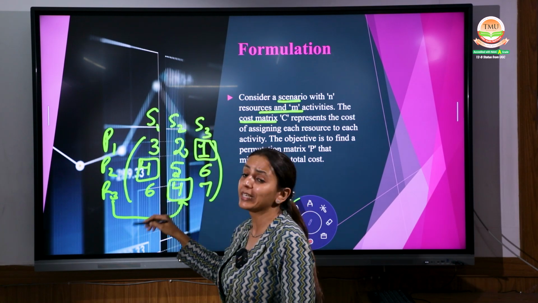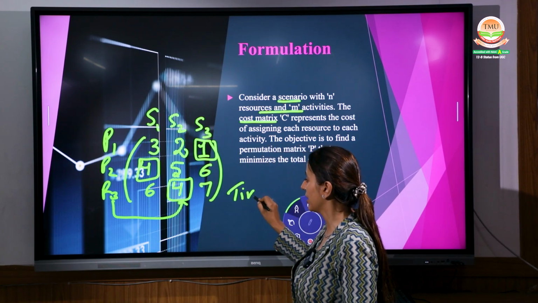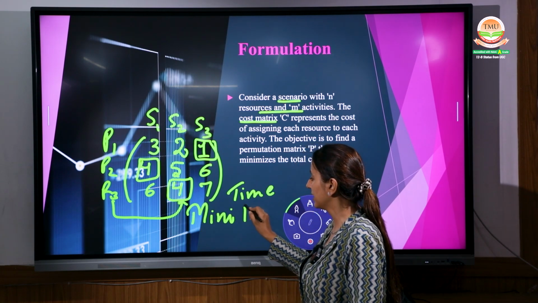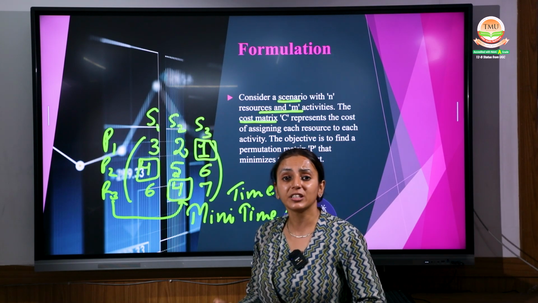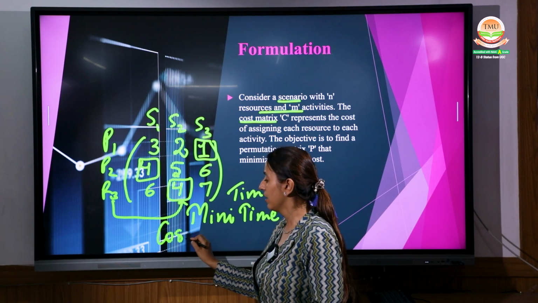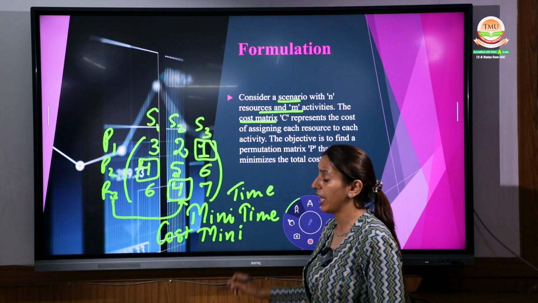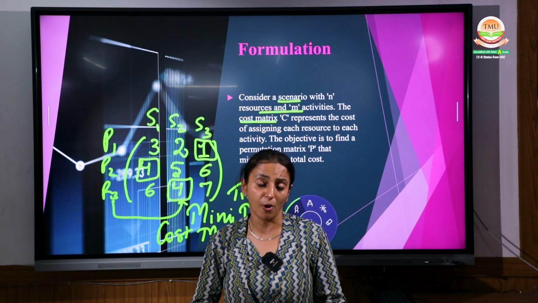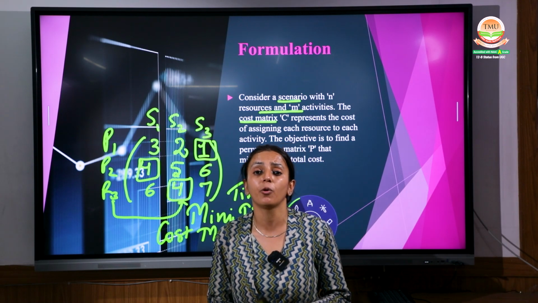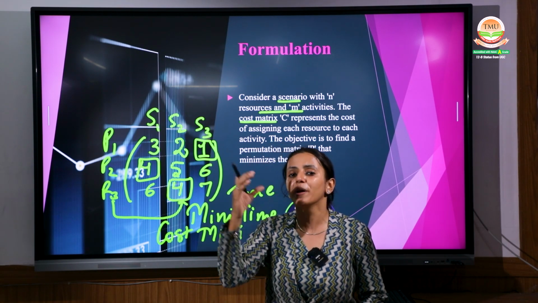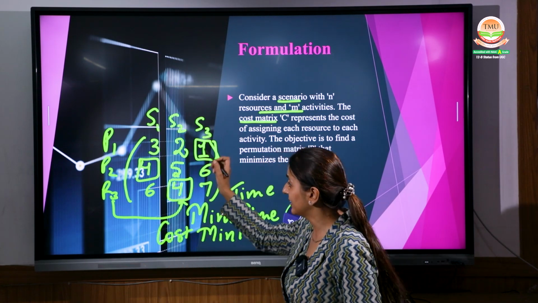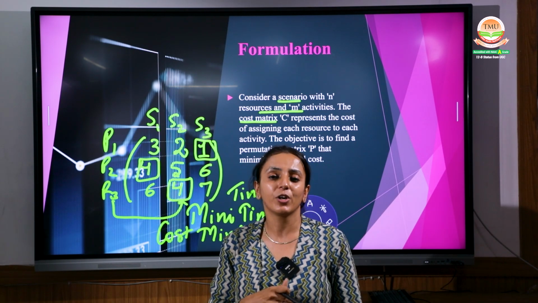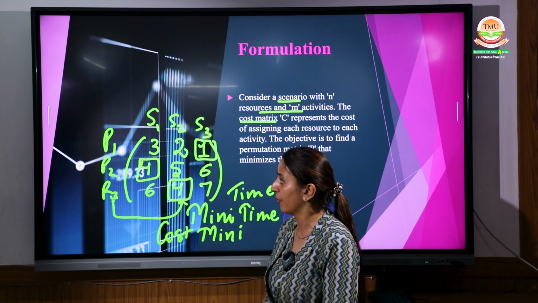Normally what we have to give can be in the form of time also. If it is given in the form of time, your main purpose is to minimize your time. Minimize the time as much as you can. And if it is given in the form of cost, then again minimize your cost as much as you can. The purpose is the profit. Yes, finally the boss wants the maximum profit. So as a quantitative manager, your main purpose is to minimize the cost or minimize the time as much as you can and assign the right person for the right subject so that your work can be done effectively and you are getting the most beautiful results of your scenario, right?